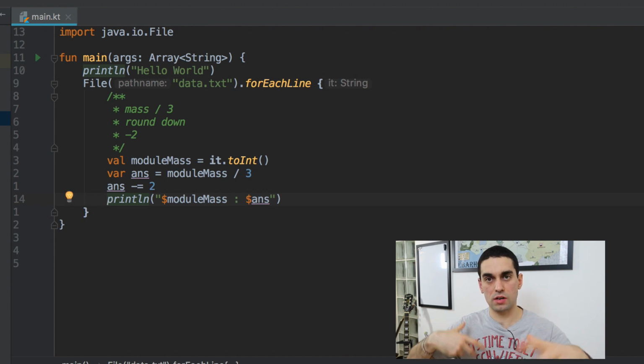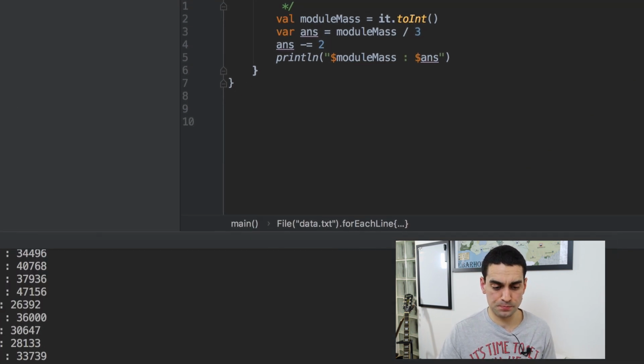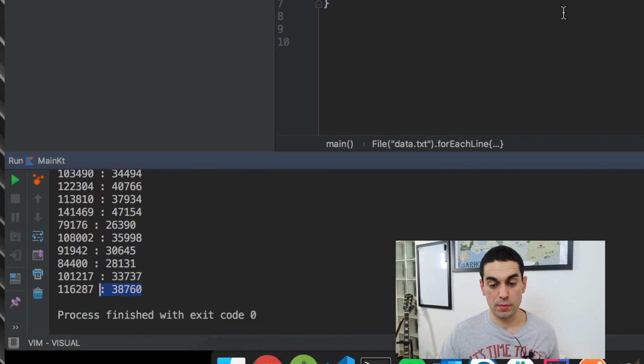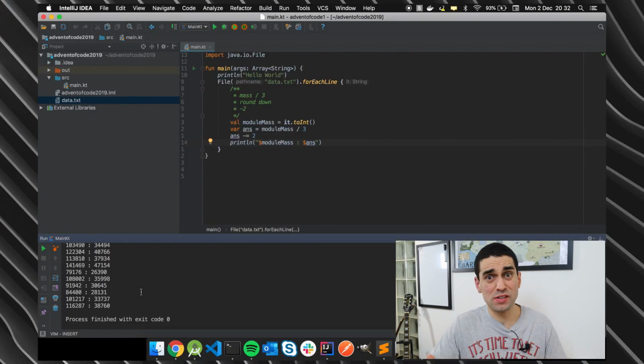I do some code and I print it out to see if it's worked. So let's just remember the last one, 38762. It should be 38760. Let's run that again. And you can see 38760, because the minus 2 has happened now. Great. So there are my numbers for each of the modules, okay? Each of the modules' numbers is printed out.